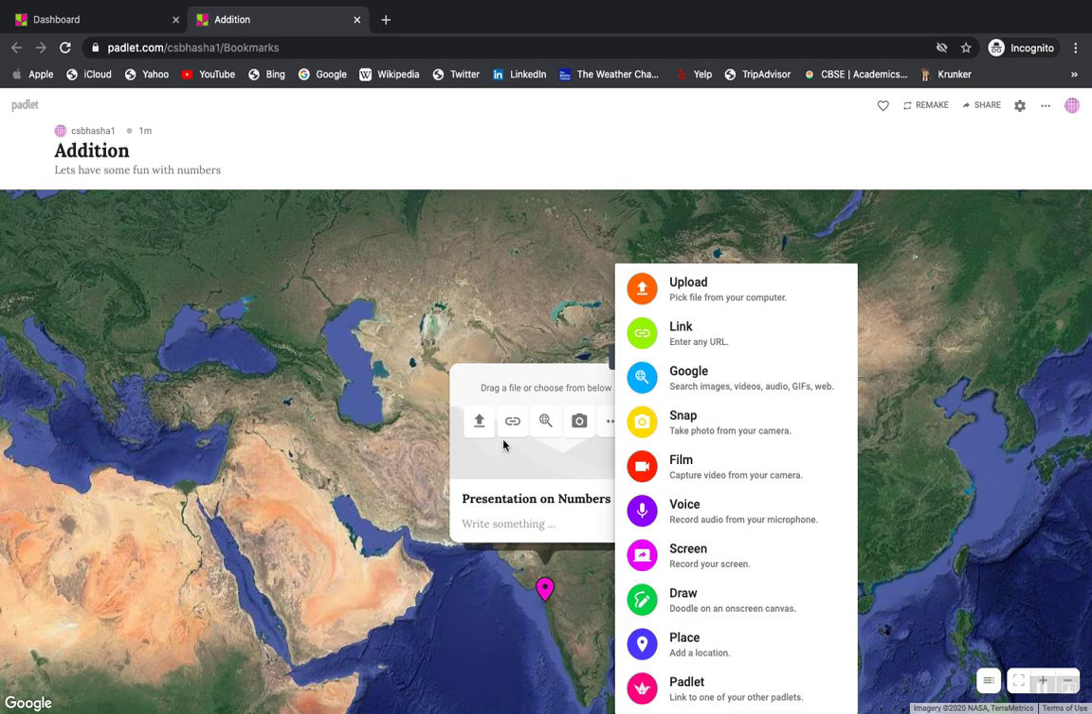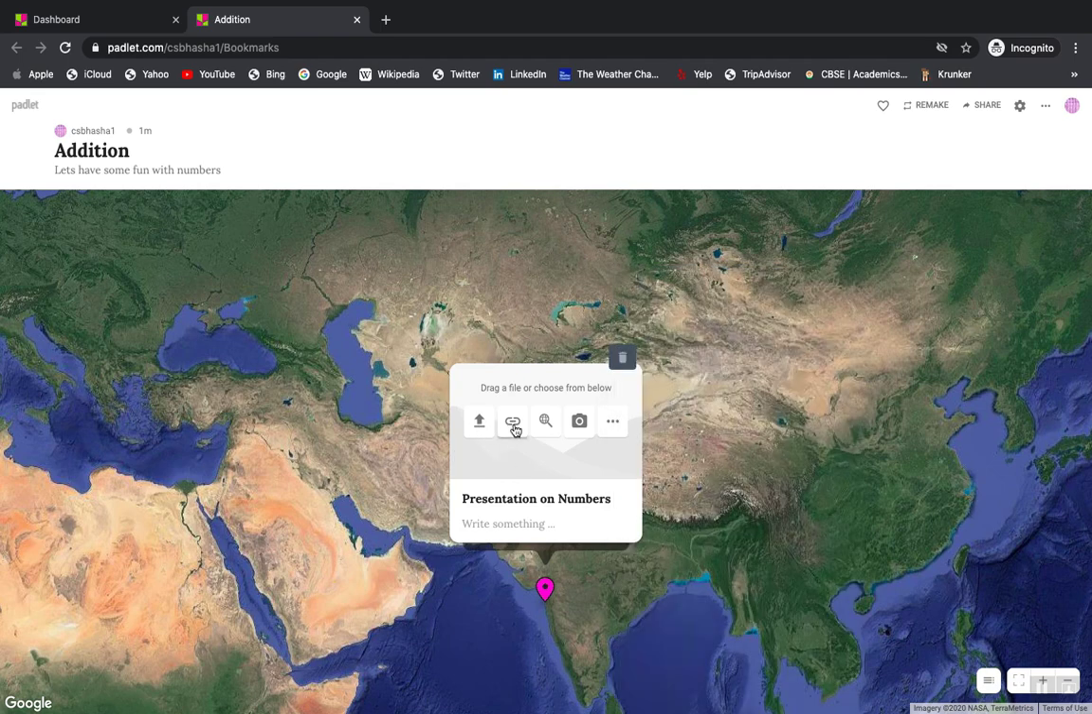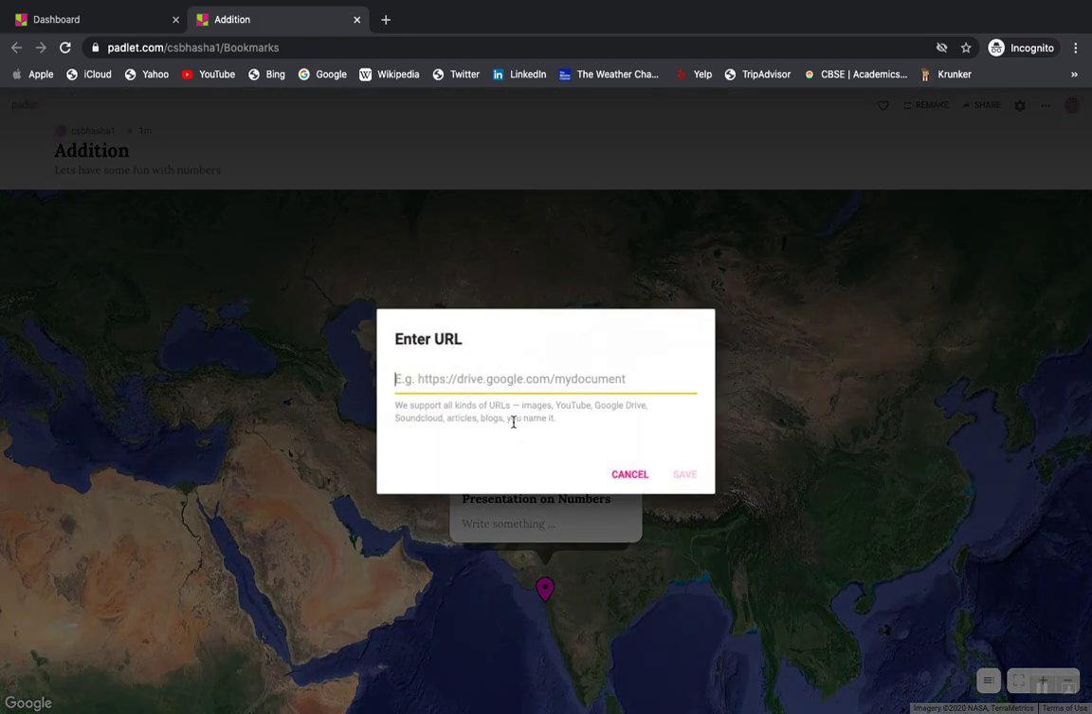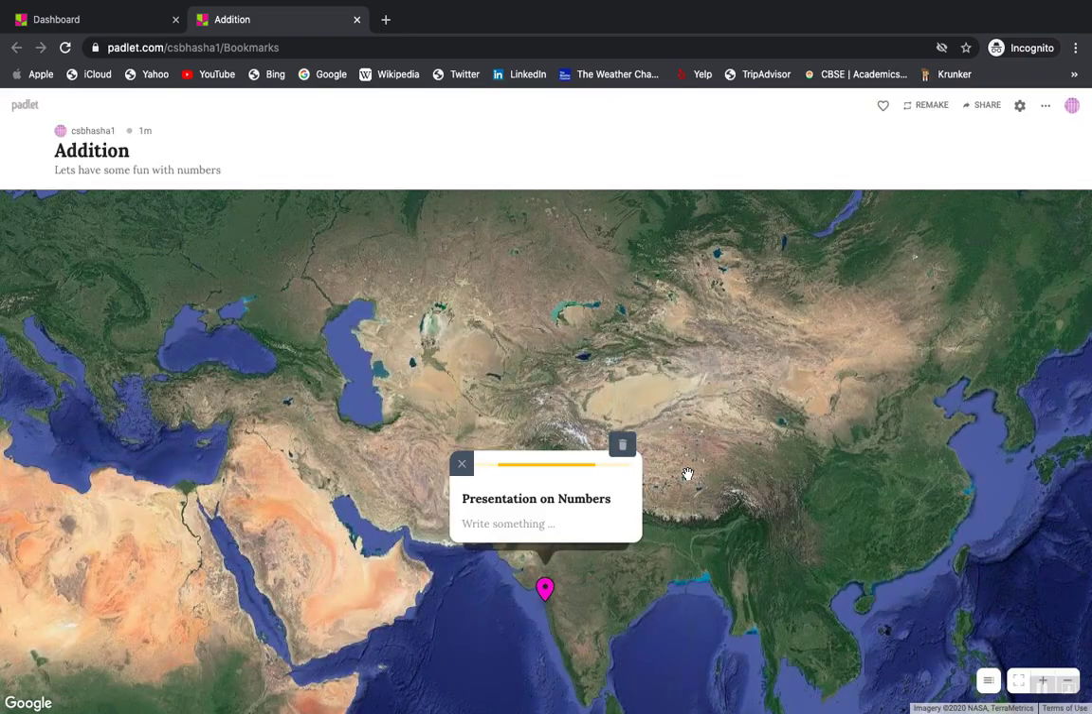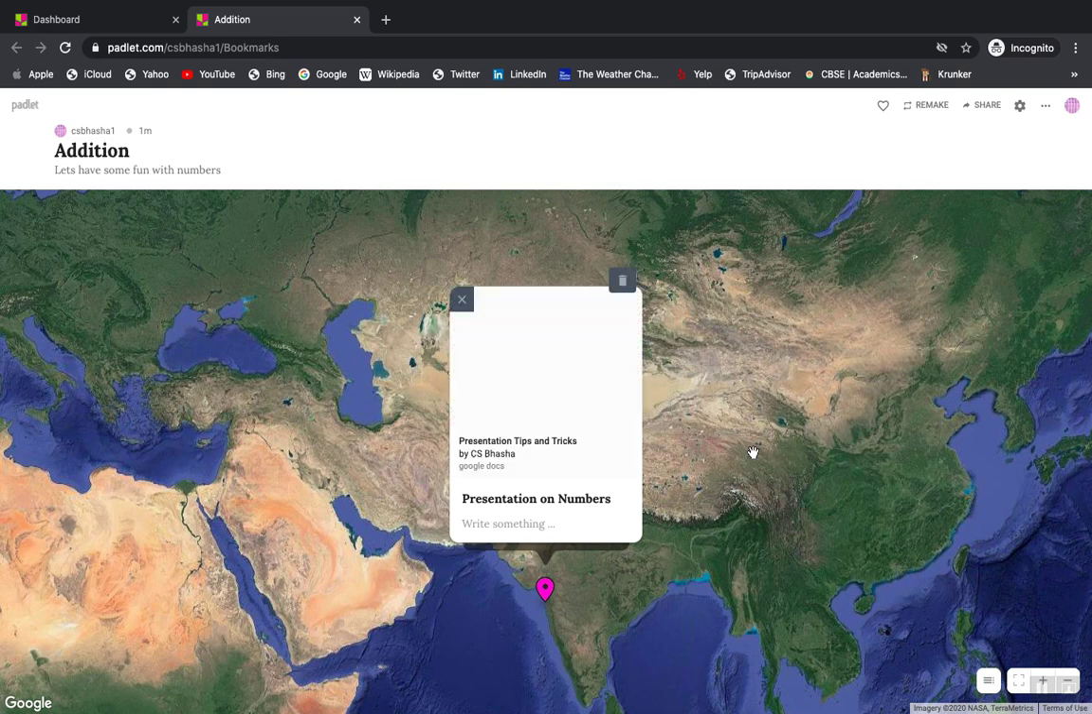Okay, so I'll just show you that again. You can either upload, or you can further create a link. So what I'm trying to tell you by telling you about the link is that there is no restriction in the data that you basically want to connect in the Padlet. So you can have the post which can contain, you can see now this is a presentation.